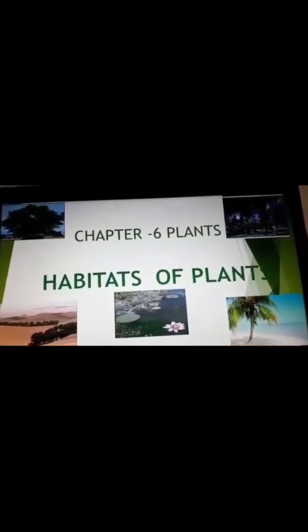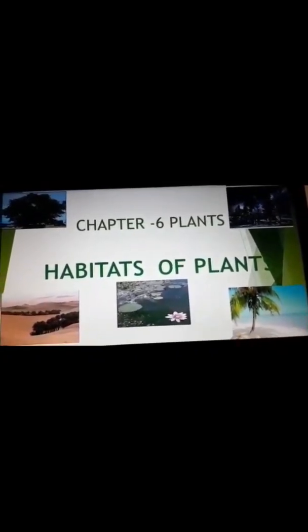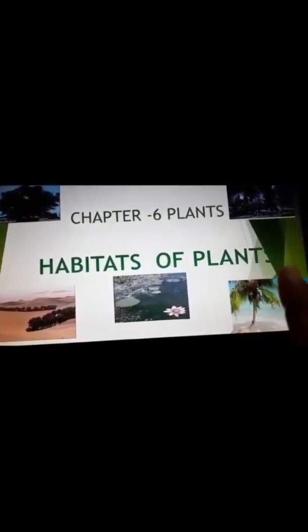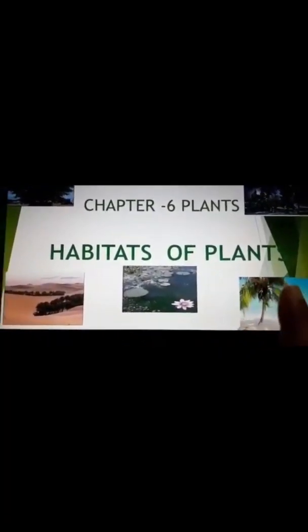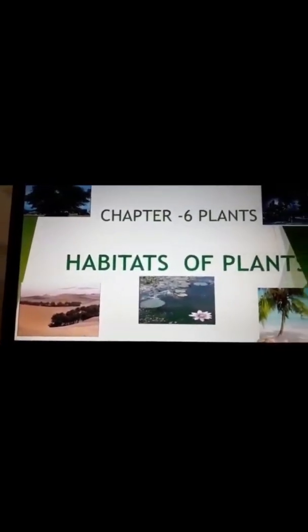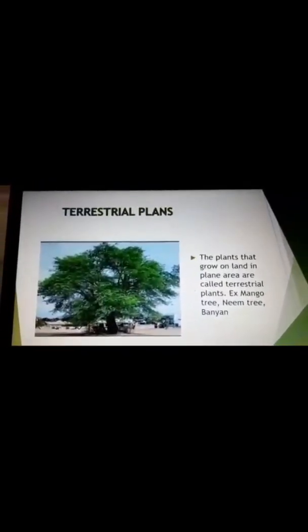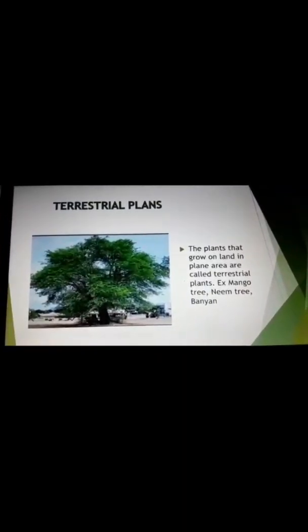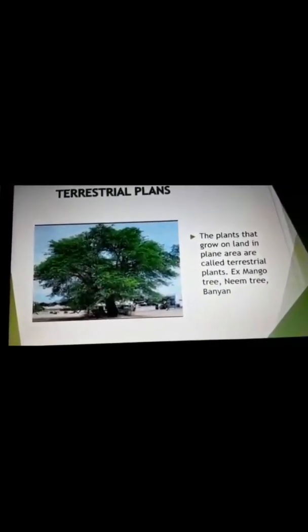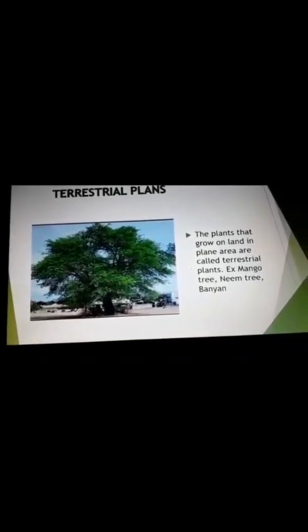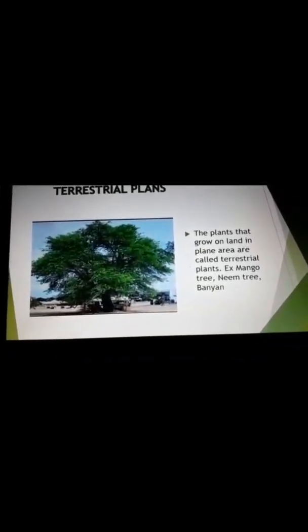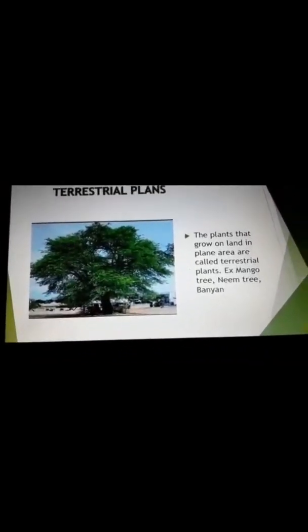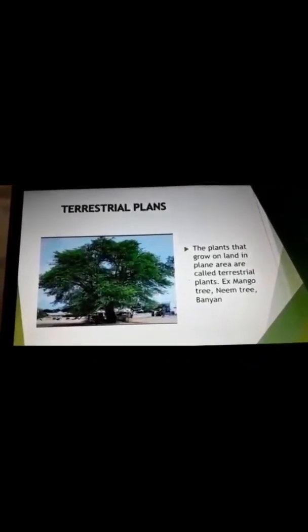So students, now you can see that I have made a PPT. You have to invert your mobile to see this chapter 6, plants and habitat of plants. Okay, so the very first, terrestrial plants are there. You can see a big tree. The plants that grow on land in plain areas are called terrestrial plants. Examples are mango tree, neem tree and banyan tree. Okay, so this is a terrestrial plant.